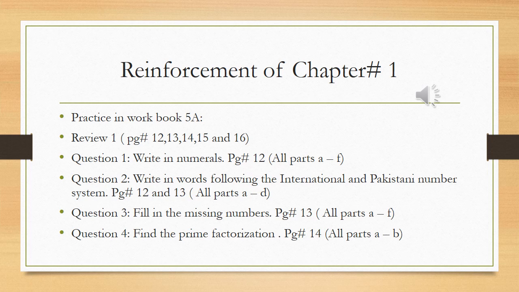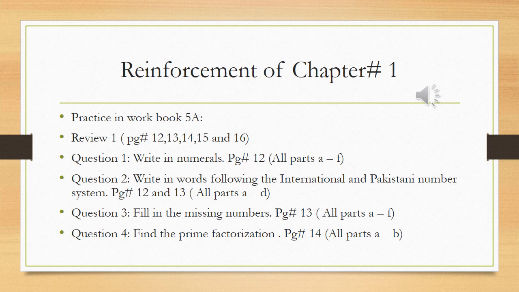In question number 2, write in words from the international and Pakistani number system. It means you have to write these numbers in the form of words in the international as well as the Pakistani number system. There are differences between million and lakh in the international and Pakistani number systems. You have to write it in both forms. This question is present on your workbook 5A, page number 12 and 13. All parts, part A till D.